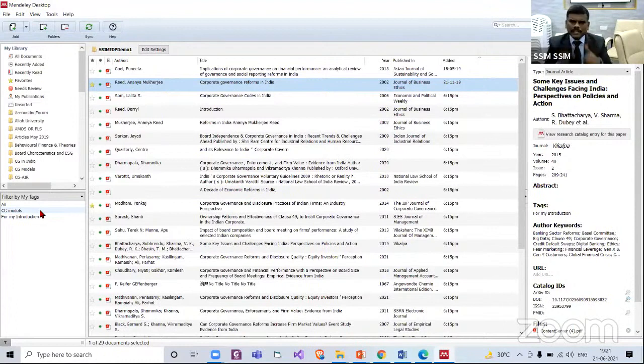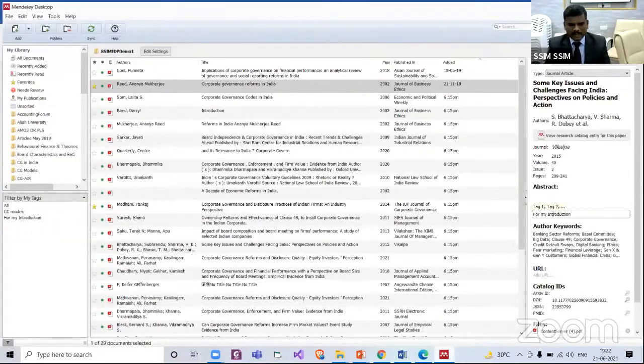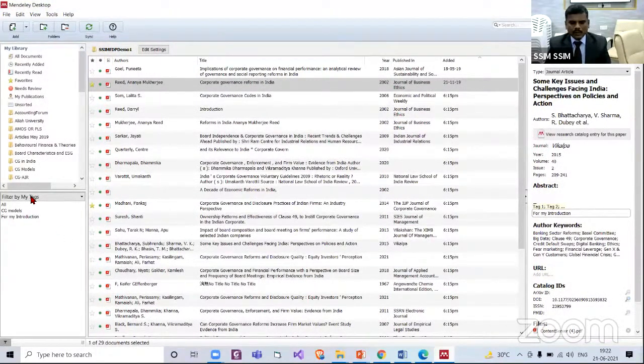So whenever we are taking notes, we have created these tags. So now I am in my introduction section, and suddenly I remember I have taken notes already. I have specified the articles which I will be using for introduction. So I can open Mendeley. Go to filter by. We have author keywords. We can filter by authors. We can filter by tags.